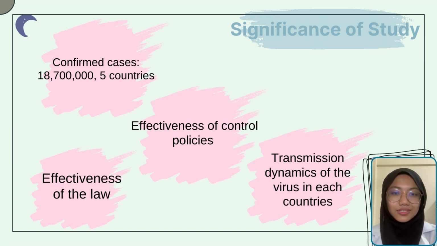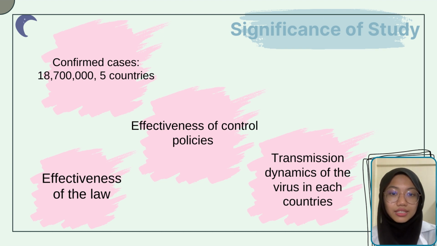The findings of this study will benefit the Ministry of Health as it can help them in preventing the COVID-19 progression. There have been around 18.7 million confirmed cases of the 2019 novel coronavirus COVID-19, which has infected roughly 5 countries by 7 June.